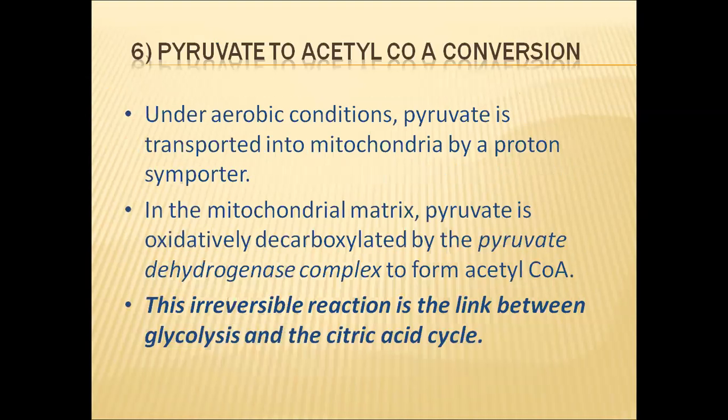And the last one, conversion of pyruvic acid to acetyl coenzyme A. So pyruvic acid can be converted into acetyl coenzyme A. This is very, very important. We are concerned about this topic only in today's lesson. Why? Because this acetyl coenzyme A is very, very useful in the energy releasing process. When acetyl coenzyme A is formed, the Krebs cycle will be started with the entry of acetyl coenzyme A only.